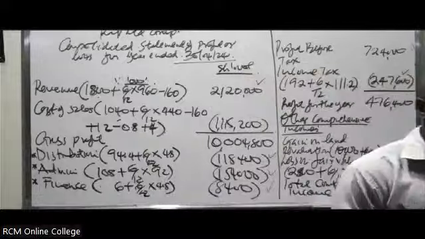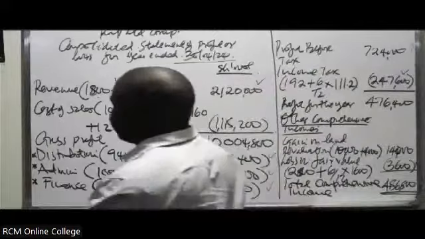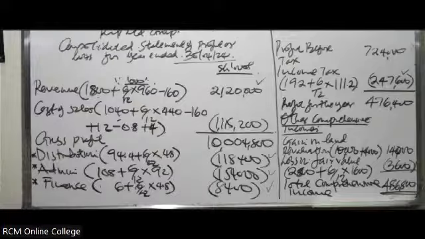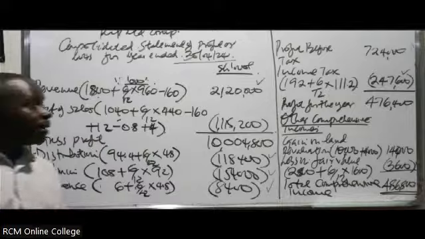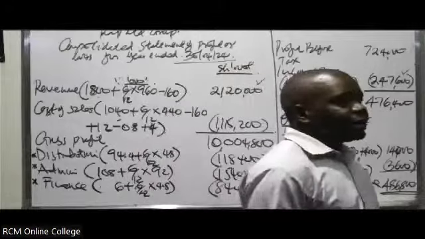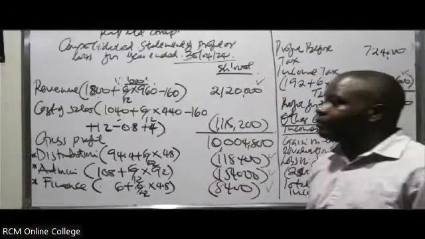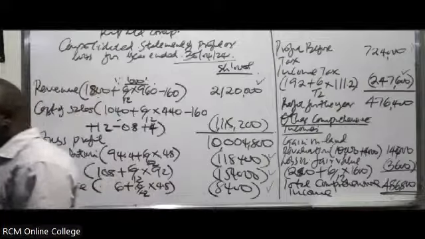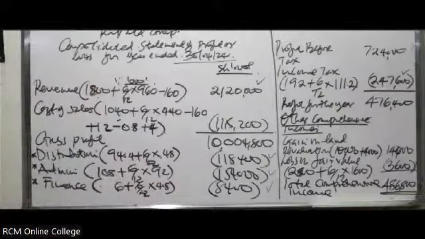Then in this case, you can be able to do what? Add them line by line. So in this case, we look at just two items, which are the ones that will give us the basis of coming up with the statement of financial position.